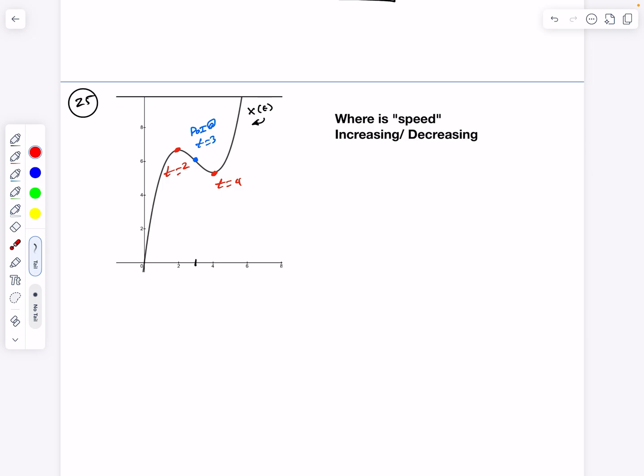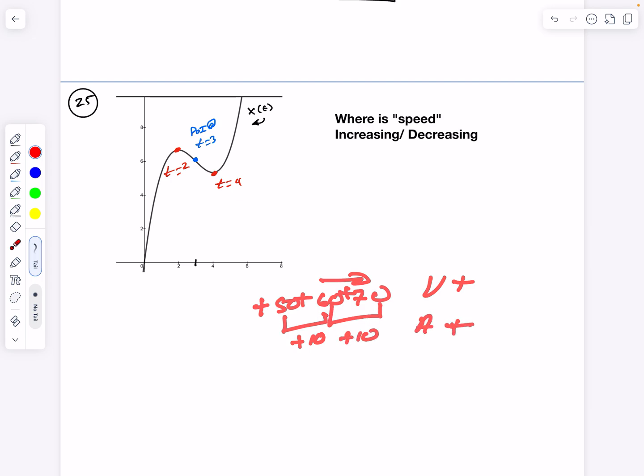So let me just again show you a quick demonstration. Internalize this, and this whole process becomes much easier. So if I'm going to the right, all velocities are positive. I'm going to the left, velocities are negative. That's just based on the XY graph axes. If I'm going up, it's positive. Going down, it's negative. Let's just talk about going left and right. So if I'm going 50, 60, 70 to the right, all that is positive. Velocity is positive. Now 50 to 60, that's 10 miles an hour more positive, so that's plus, and 60 to 70 is plus 10. So velocity is positive and acceleration is positive, they're both positive.